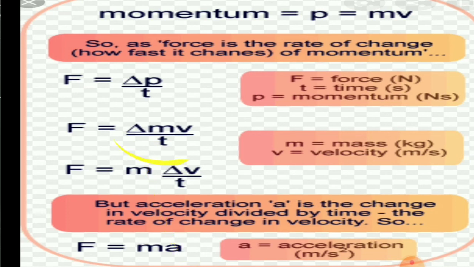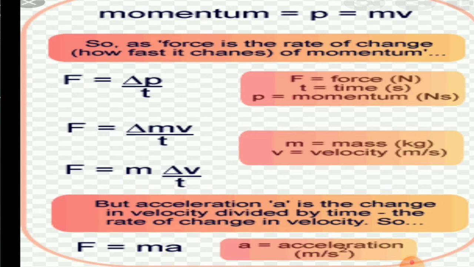The same I have substituted in place of P, I have substituted mv. The mass doesn't change if you push or pull an object. The only change you can see is its speed, nothing but its velocity in the direction it is moving. That's why I took the mass out as a constant, leaving change of velocity by time.